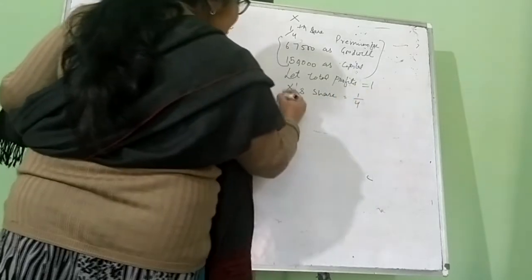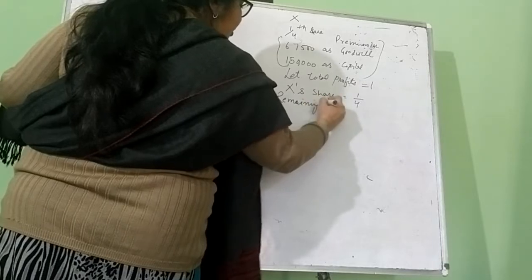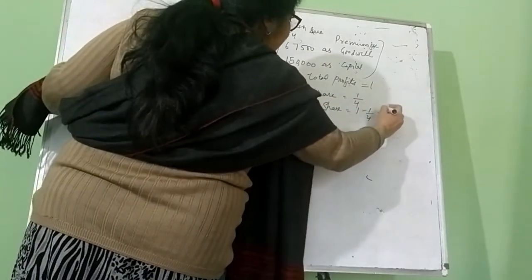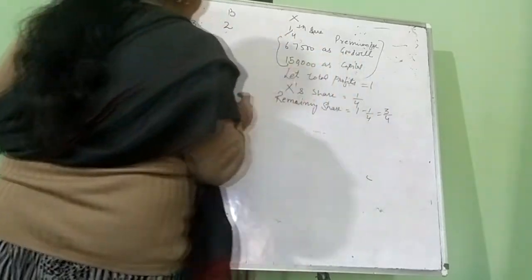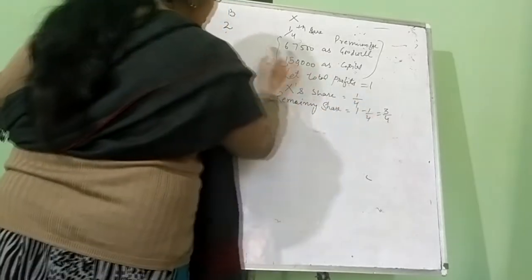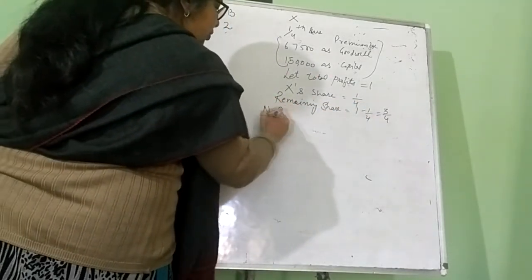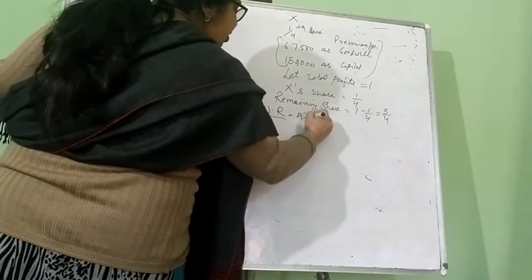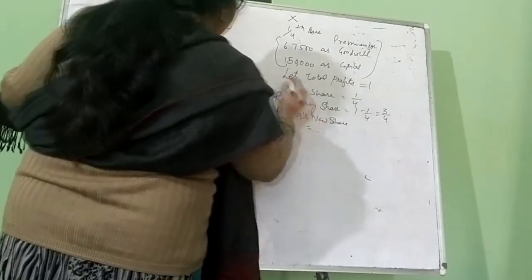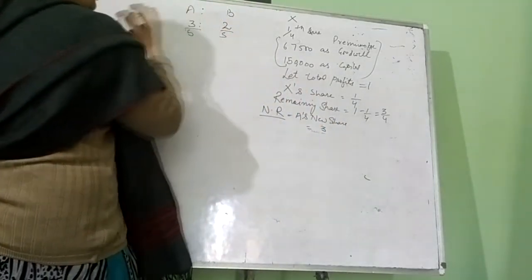X, the new partner's share, is 1/4, and after giving the share to X, the remaining share is 1 minus 1/4, that is 3/4. Now A and B will get the remaining share in their old ratio. So this will be the new ratio. A's old share is 3/5 and B's share is 2/5.